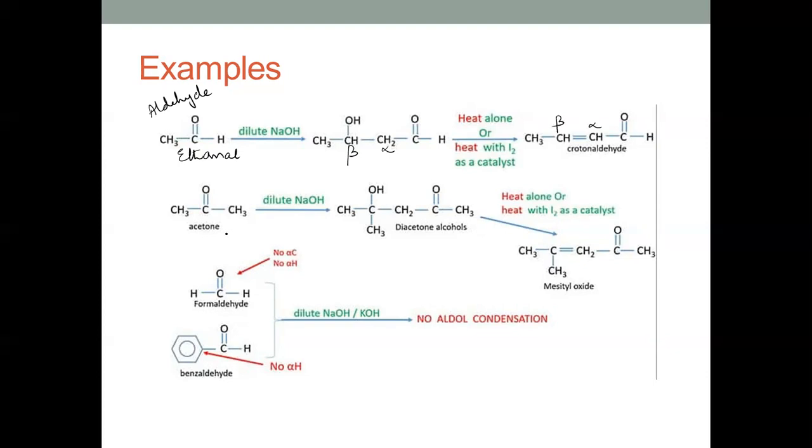For ketones, the same thing here. This is aldol, this is ketol, and this is an alpha beta unsaturated carbonyl compound.